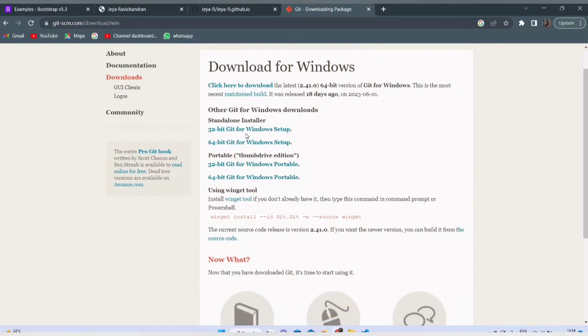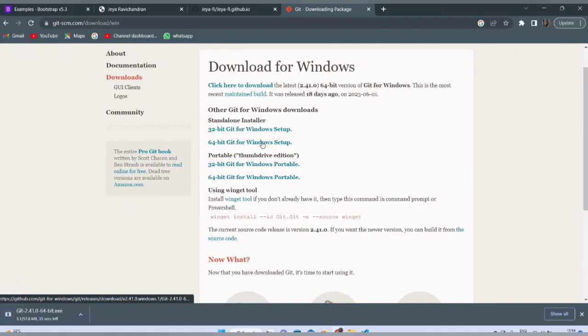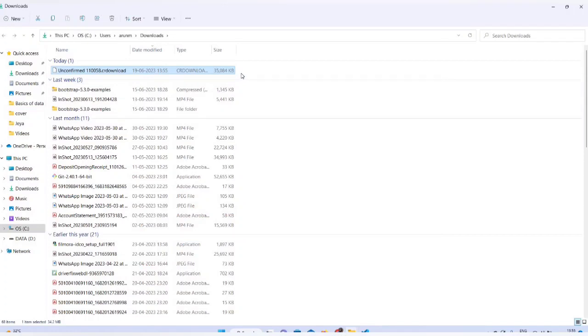So if your system is 32-bit, go for 32-bit Windows setup. If yours is 64-bit, go for 64-bit Windows setup. Most of the latest systems are 64-bit, and mine is also 64-bit. So I'm going to select this. Once you have selected it, you will see Git getting downloaded here. We are downloading it as an installer. Once it has been downloaded, you just need to double click it and click on next and finish. Then your Git installation is complete.